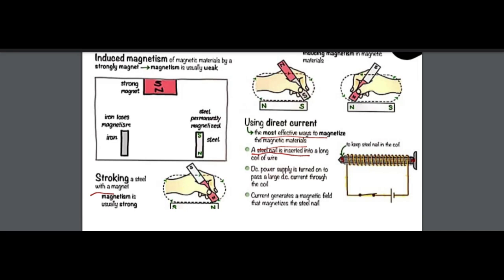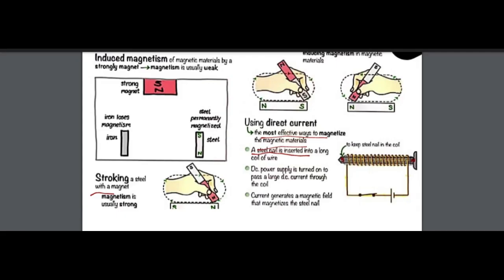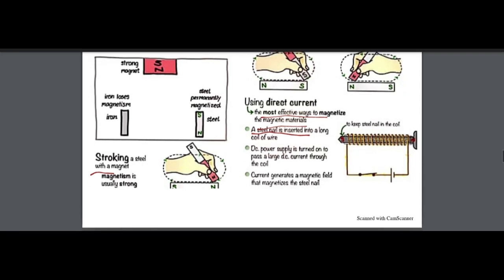So when you touch it, you will feel a little current or shock, is it? Yes. So it means that steel nail becomes magnetized. Very good.